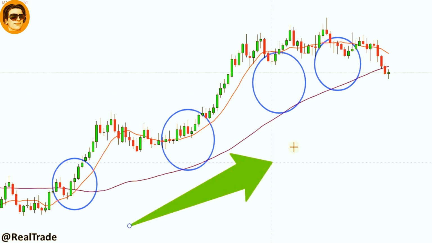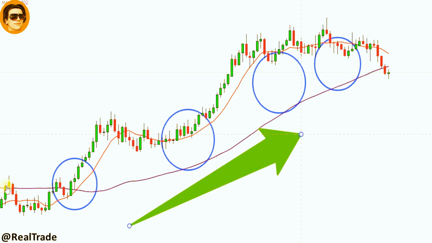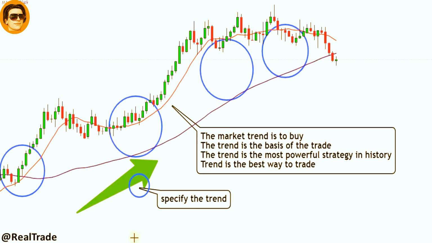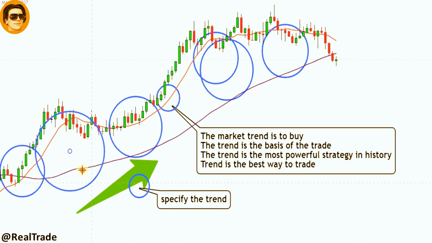The market trend is to buy. We specify the trend. The trend is the basis of the trade. The trend is the most powerful strategy in history. Trend is the best way to trade.